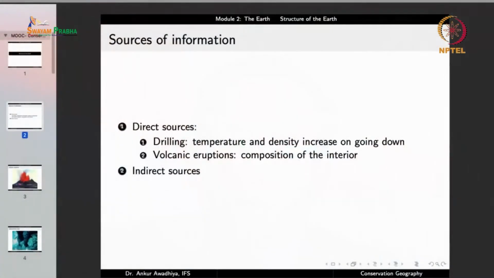And this is what we actually see when we drill a mine and we take samples from different depths. The samples that are taken from greater depths, they have a greater density. So this is a direct source of information that we got, that temperature and density increase on going down. The second is volcanic eruptions, which can give us the composition of the interior. So we can take the lava, we can put it through chemical analysis to understand what kinds of materials are